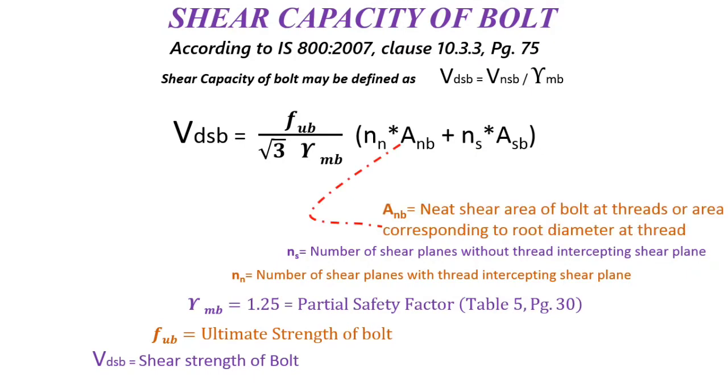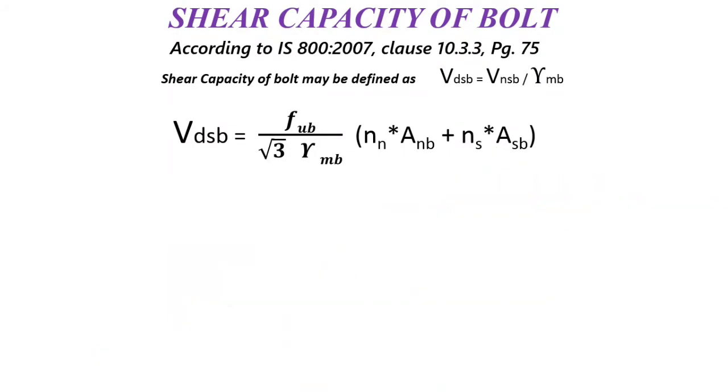Now next ANB is defined as net shear area of bolt at threaded part corresponding to the root diameter of thread. Next one is ASB, and ASB is nothing but nominal shank area. So what is the nominal area of that bolt? It is known as the ASB. Now taking the equation of ANB and ASB, so ANB is equal to 0.78 into pi by 4 d square.